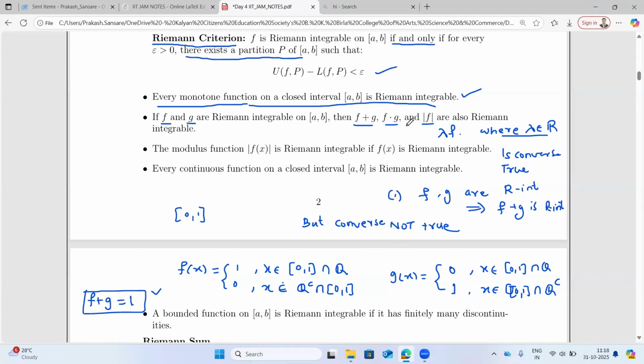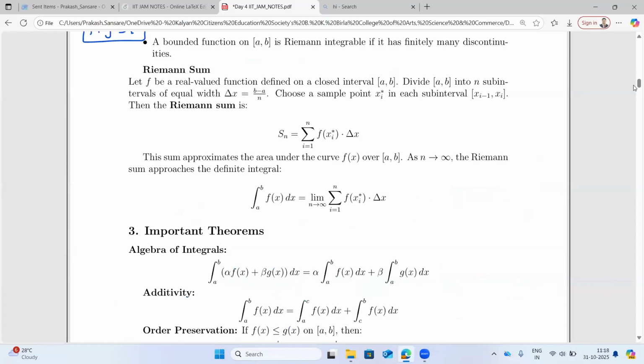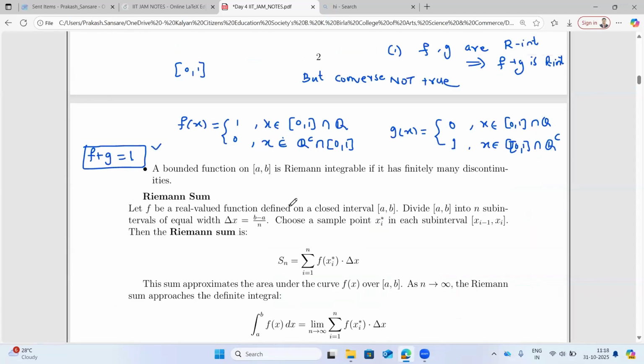Now I'll leave it to you to check these three: f plus g, mod f, and lambda f. If they are R integrable, can I say that f and g are R integrable? Can I say that if mod f is R integrable, f is R integrable? Similarly, if lambda f is R integrable, can I say that f is R integrable? That could be a good exercise. You can check this out.